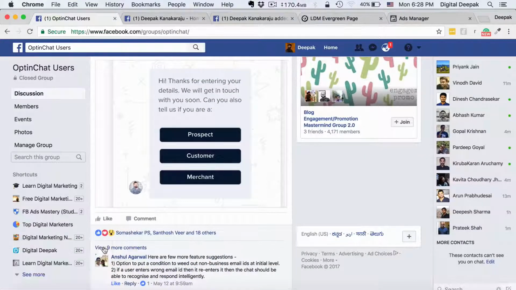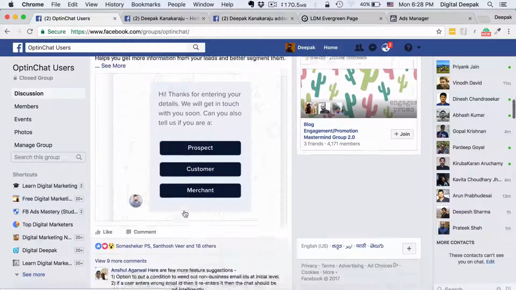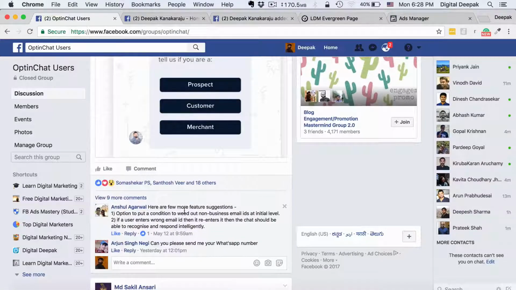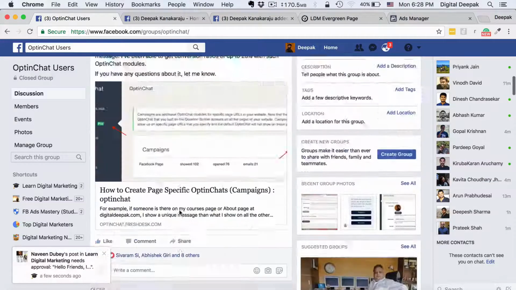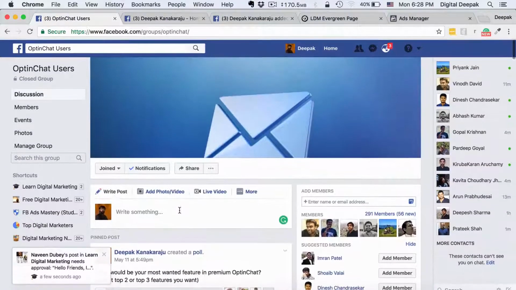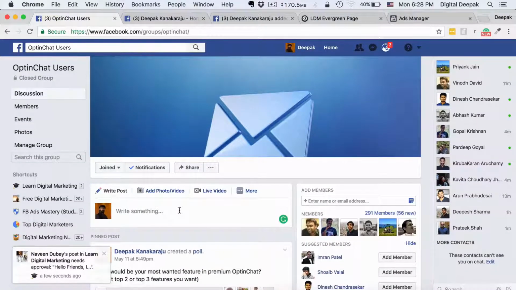For example, here we wanted to launch another feature and we asked whether this is a feature that people would need, and people actually responded well to it. So that is how Facebook groups help, and I would say that a Facebook group is part of social media marketing inside Facebook. So this is one part.